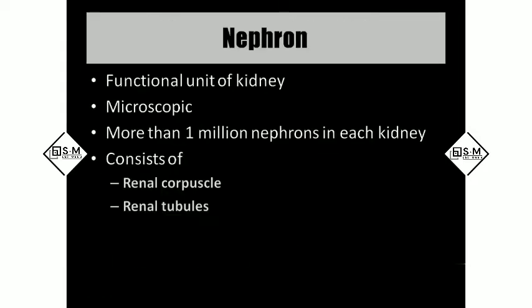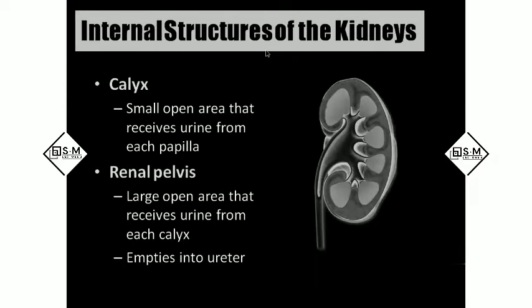And inside this calyx only, the smaller amounts of the urine will be collected. The papillae will release the urine. So here it got collected. From there, it will go to the renal pelvis, which is the larger area. And from there, it goes to the ureter and empties into the urinary bladder.